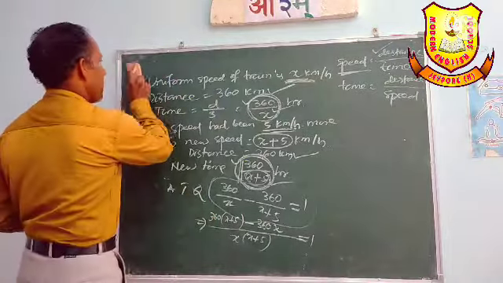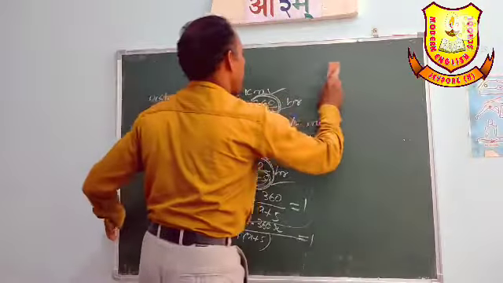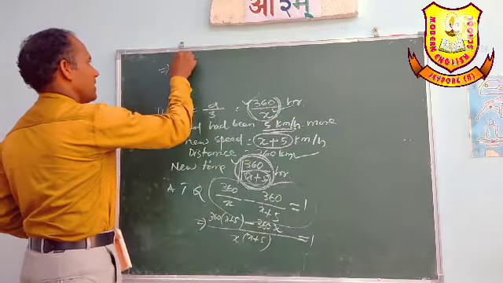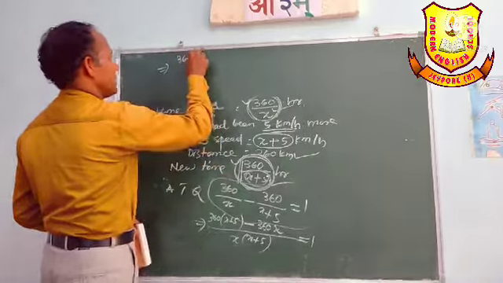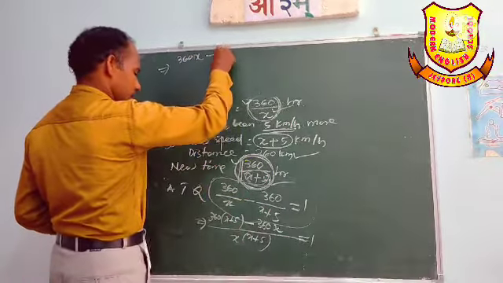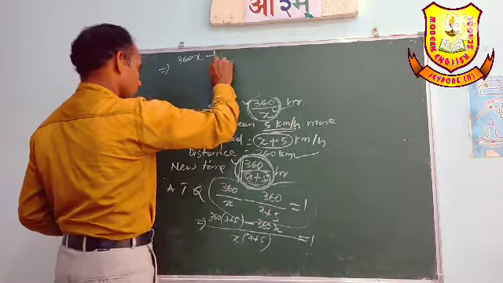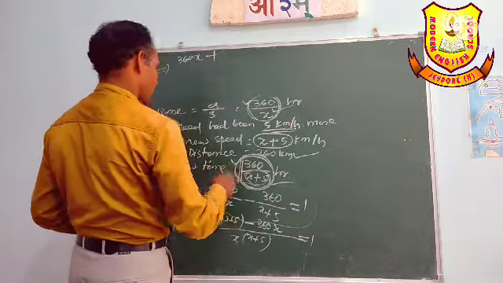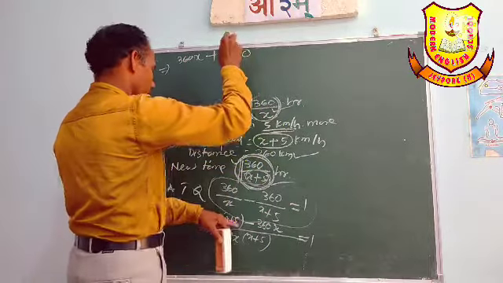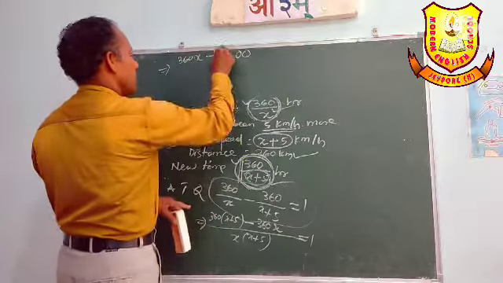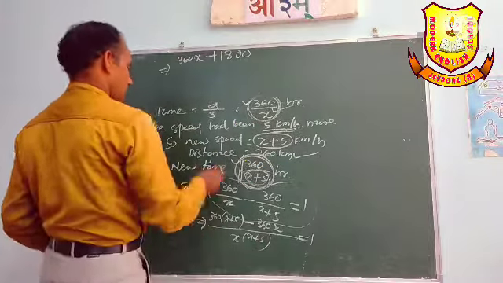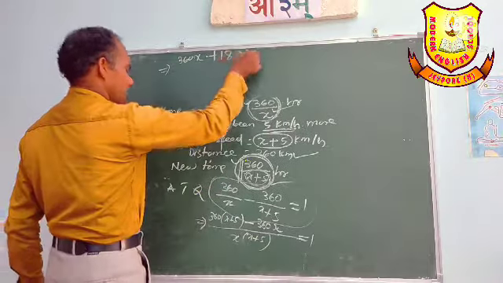Now here, 360 into x is 360x, plus 360 into 5. 360 into 5 equals 1800.